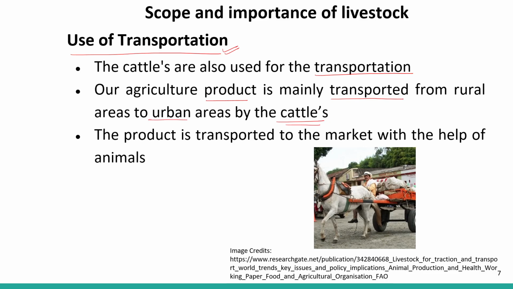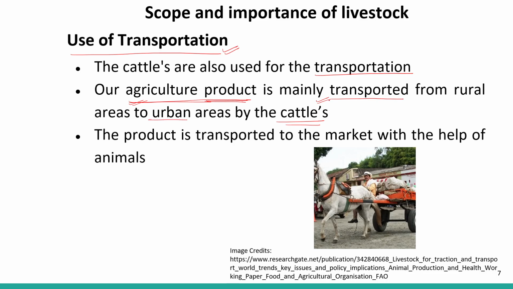So when the grains are harvested and threshed out from the agriculture land, the crop has to be transported from the rural areas to the market, so that they can have their earnings and their capital from that.